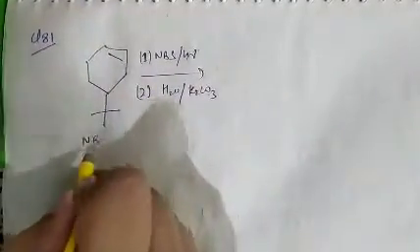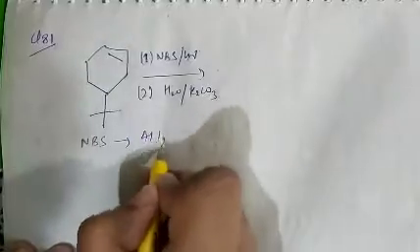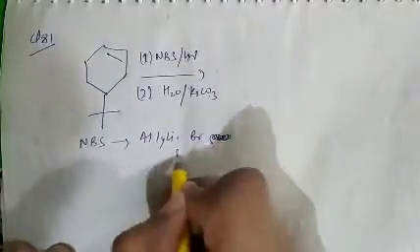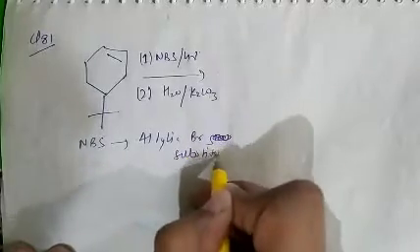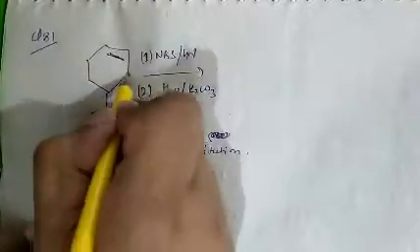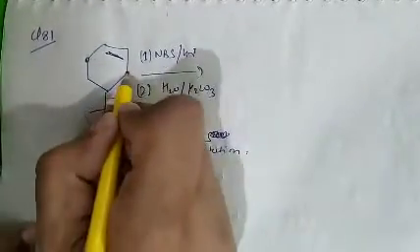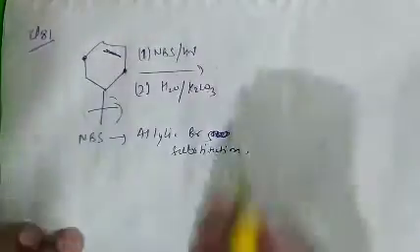NBS will do allylic bromine substitution. Since there are two allylic positions, one is this one and one is this one. As there is more steric hindrance due to the large group, bromine will attack at this allylic position.